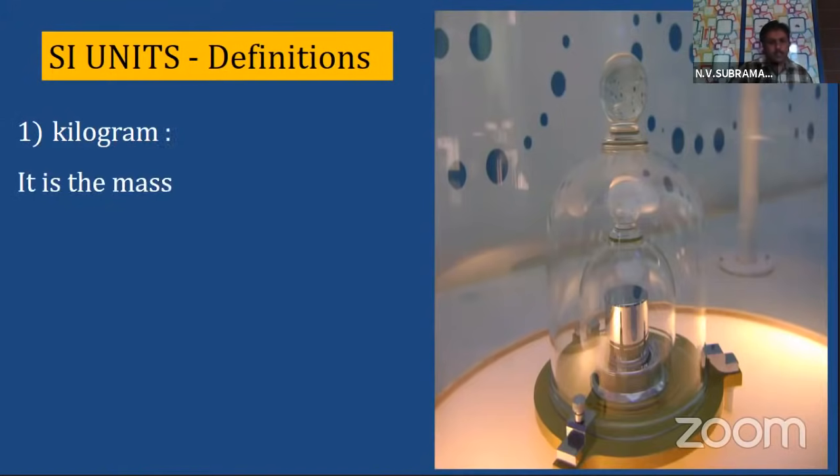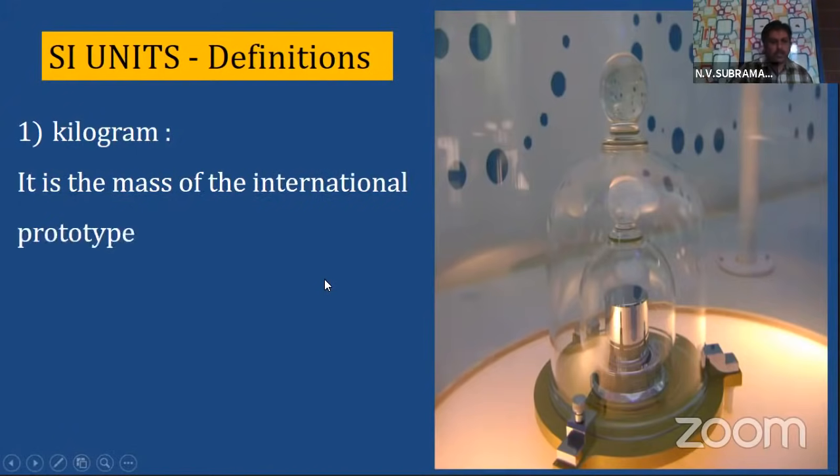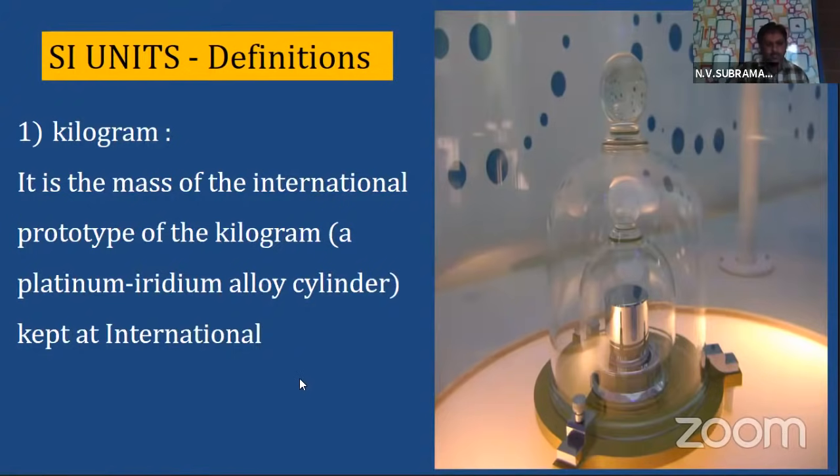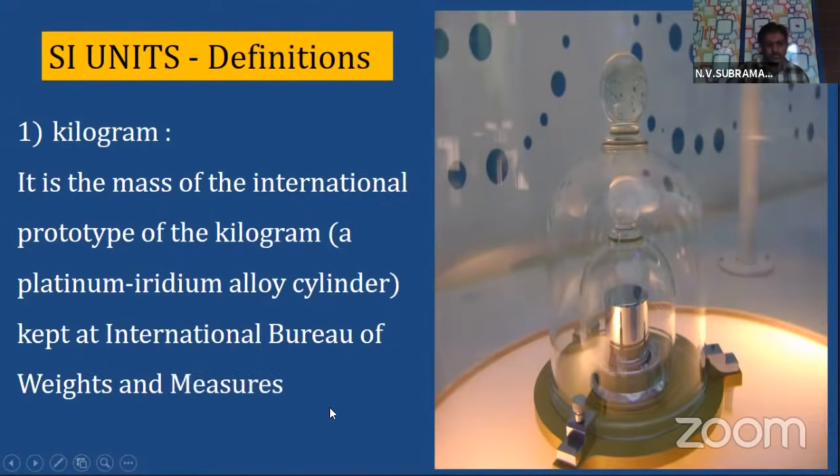It is the mass of the international prototype of the kilogram, a platinum iridium alloy cylinder kept at the International Bureau of Weights and Measures at Sèvres, near Paris in France.